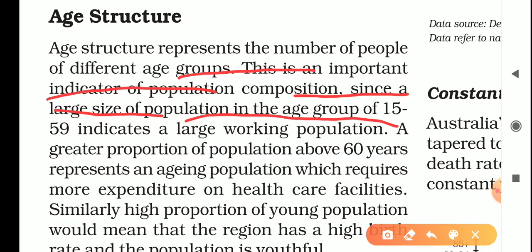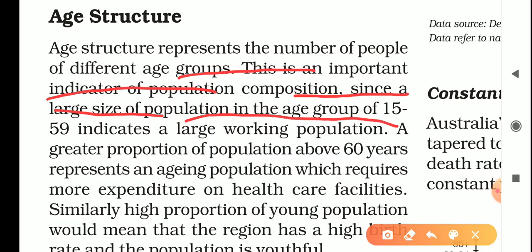What is working population? Working population is population which is more than 15 years of age and less than 59 years of age. Because we all know, generally in the government or also in some private sector, people get retired at the age of 60 years.